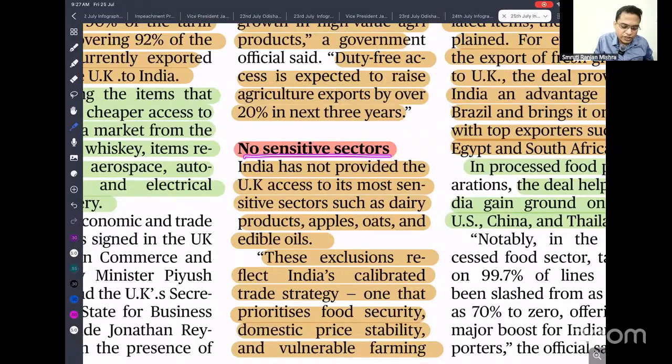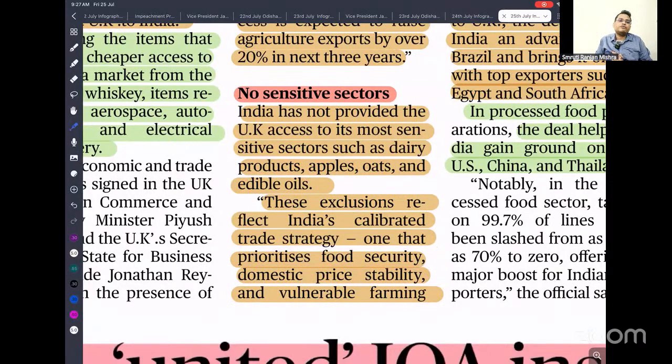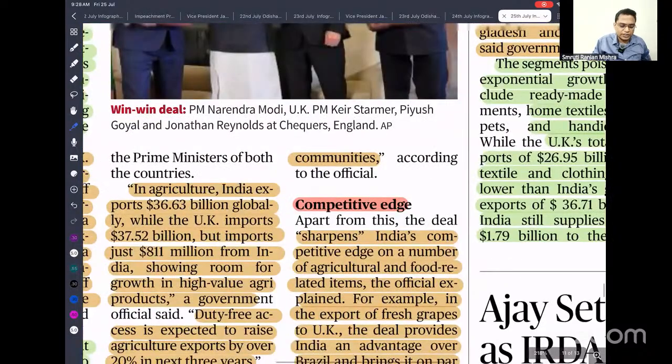On sensitive sectors, India has not given the UK access to more sensitive sectors such as dairy. So we are not opening our dairy sector in the free trade agreement, nor dairy products, apples, oats and edible oil. These exclusions reflect India's calibrated trade strategy, one that prioritizes food security, domestic price stability and vulnerable farmers. Though we are negotiating free trade agreements with multiple countries, we are opening only in areas that are not sensitive to our interest. We are not opening agriculture, apples, oats and edible oil, because these are essential for food security and for protecting our farmers from price surges or fluctuations.